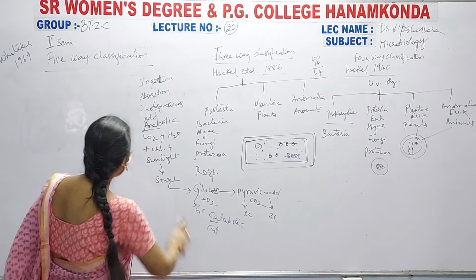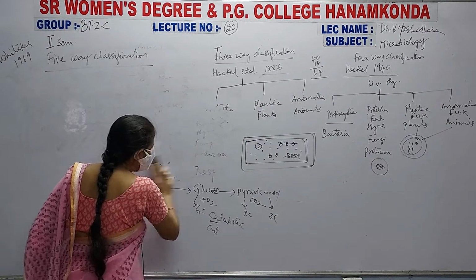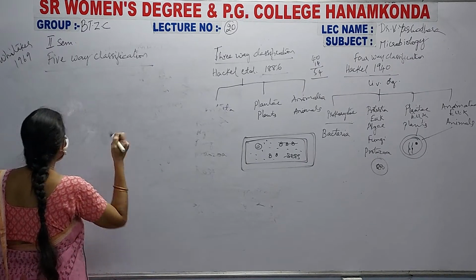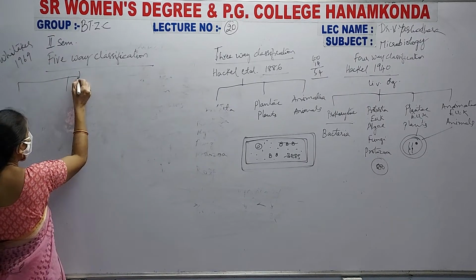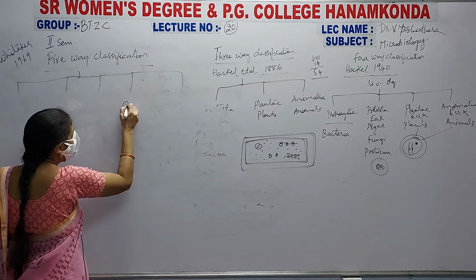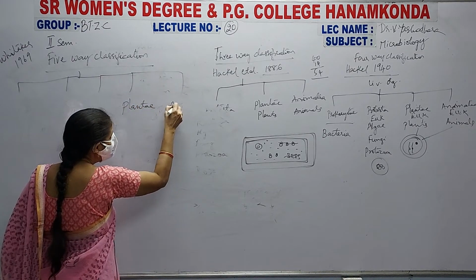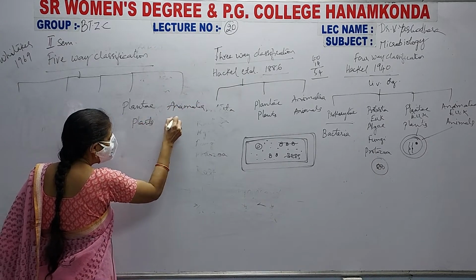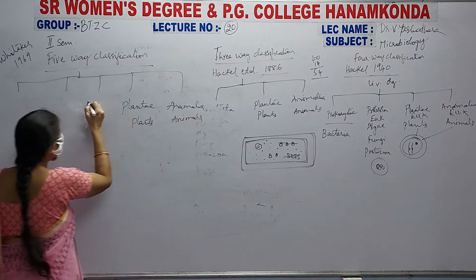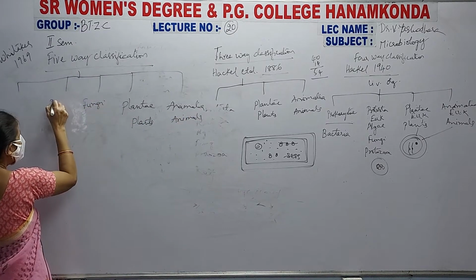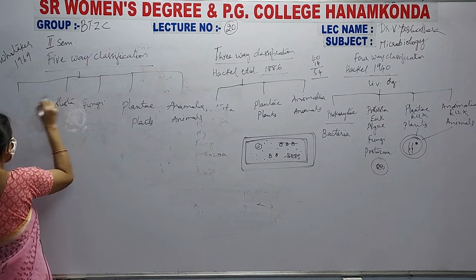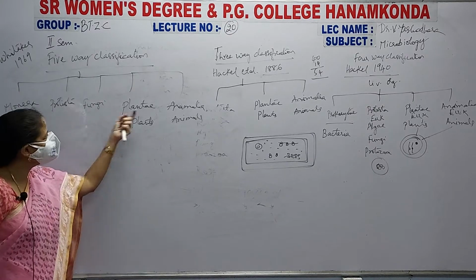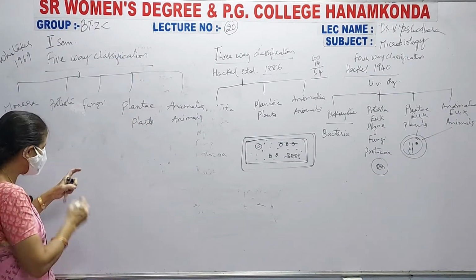Now see here, coming to the Whittaker's classification. Let us see Whittaker's classification. Now in this Whittaker's classification, what he has done is, he has taken this into first one, second, third, fourth, fifth. Plantae, Animalia, okay, all plants come under this, all animals come under this. Next, this is fungi, Protista, this is Monera. See here, Monera, Protista, fungi, Plantae and Animalia, these are the 5 classifications.